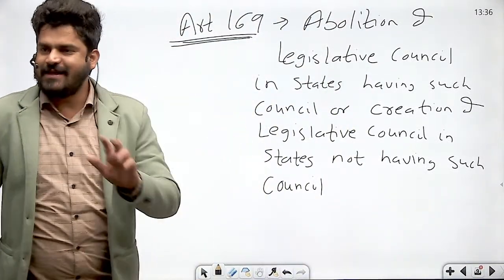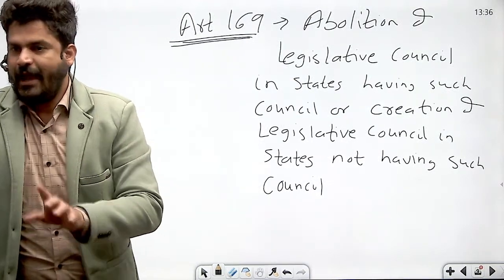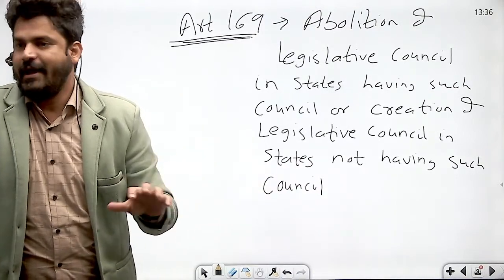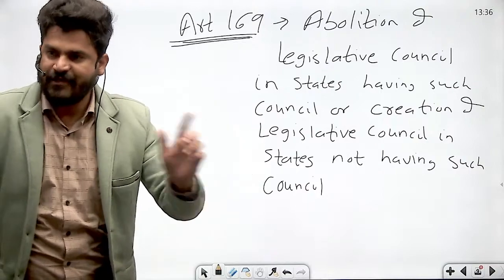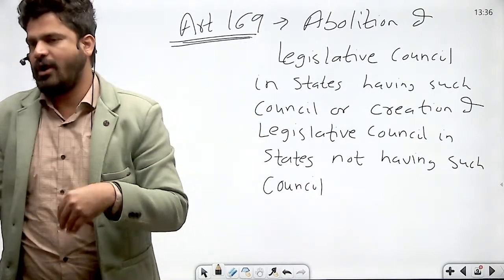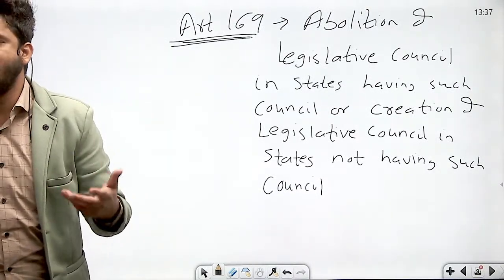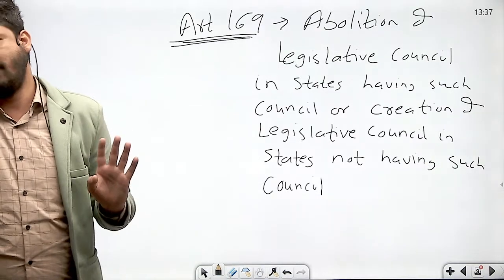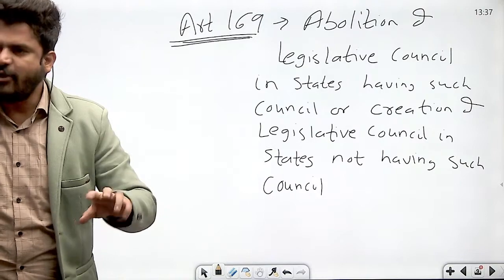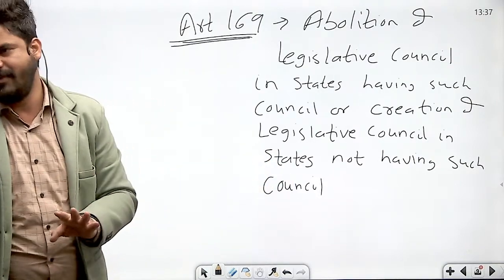The first step is that a resolution has to be passed by the state legislative assembly, and that resolution requires special majority of the second kind. Thereafter, that resolution will be sent to the Parliament, and the Parliament may create or abolish the legislative council by simple majority, that is, majority of the members of each house present and voting. Remember, it is not mandatory for the Parliament to create or abolish the legislative council once the resolution has been passed by the state legislative assembly.